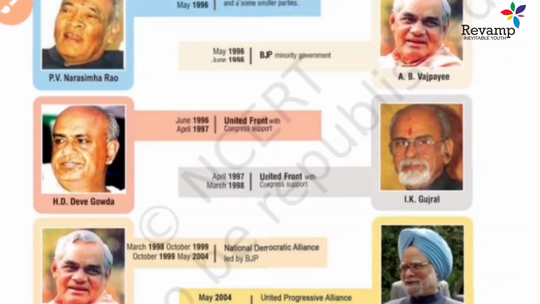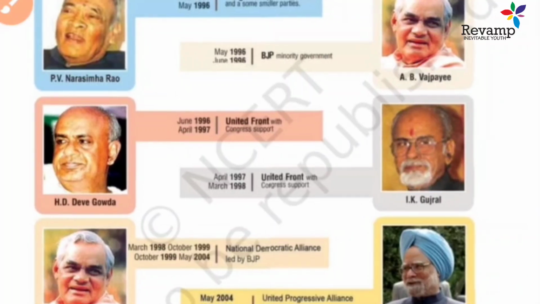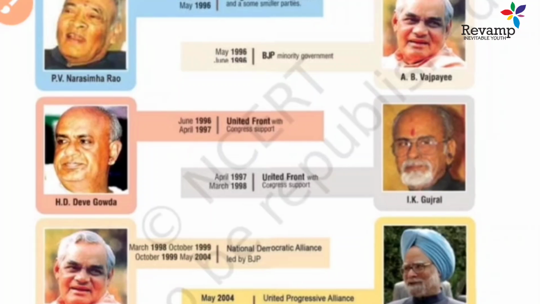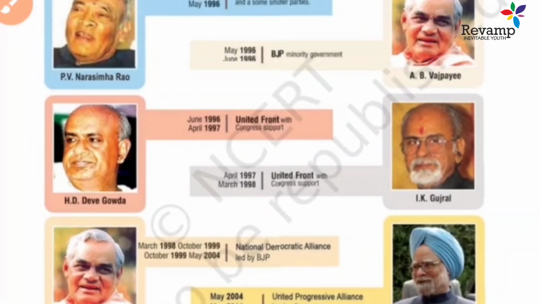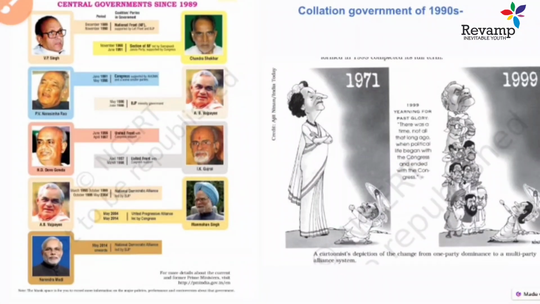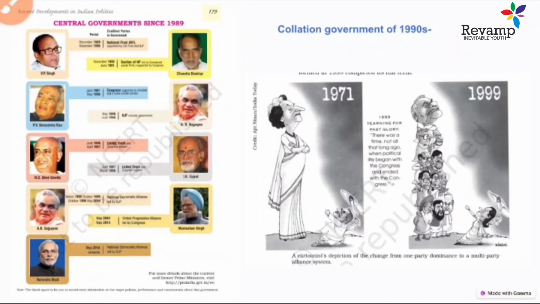So this is the dynamics. Through this poster you can understand what changes happened and how new parties emerged into power and were replaced by others in the 1990s election process. So this is all that happened in the coalition government era of 1989.